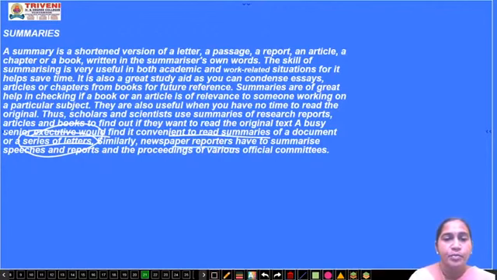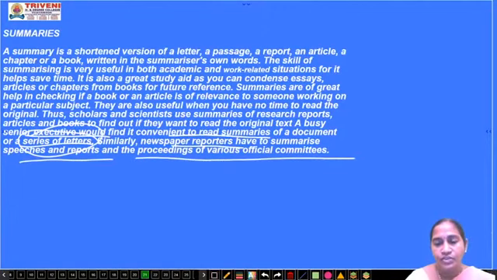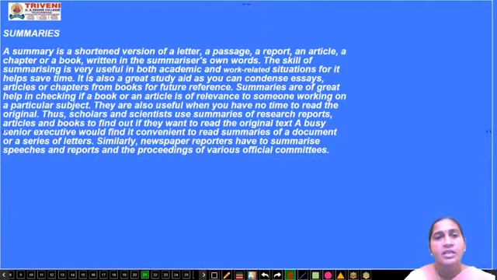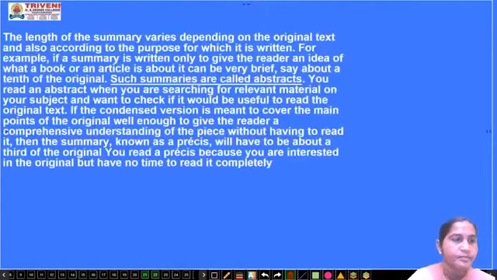Similarly, newspaper reporters have to summarize speeches and reports and the proceedings of various official committees. Suppose the minister is giving a lengthy speech of 1 to 2 hours. He can't write each and every line that the minister has said. He will just summarize that speech into a shortened form, and he will write and publish it in his newspaper.